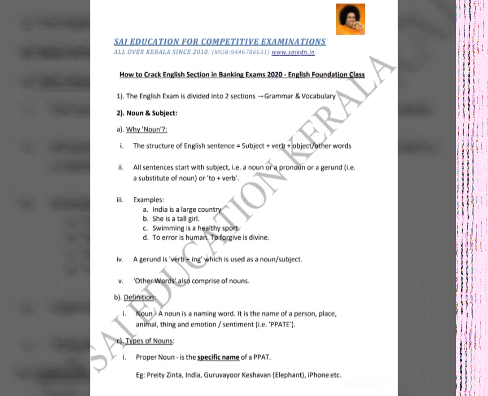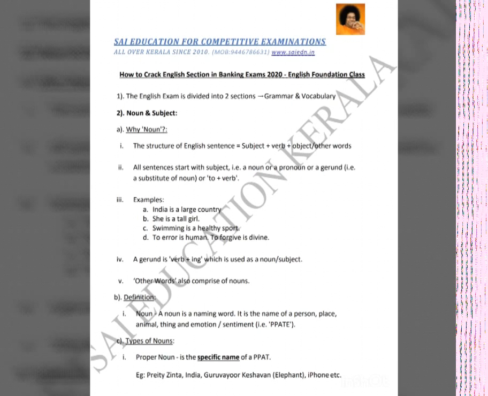The last form of a subject is a to plus verb formation. For example, the sentence, to err is human. You must have heard of this saying. To err. Err is a verb. So to err becomes the subject of a sentence. Let's go through some examples.